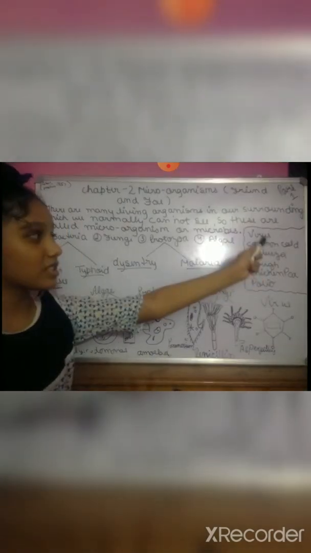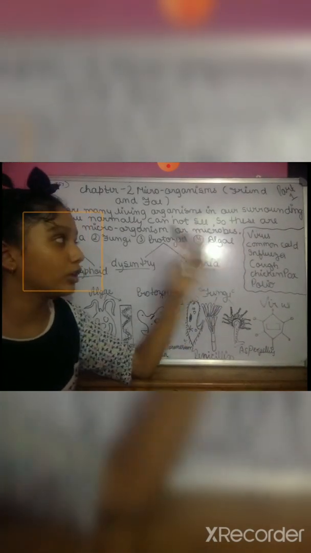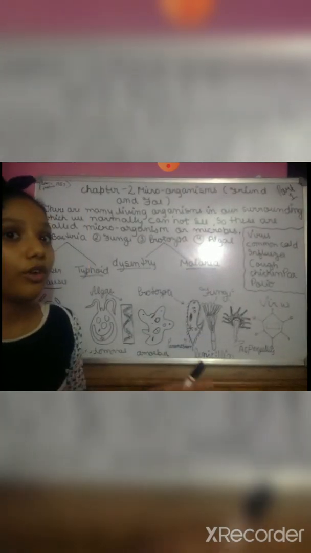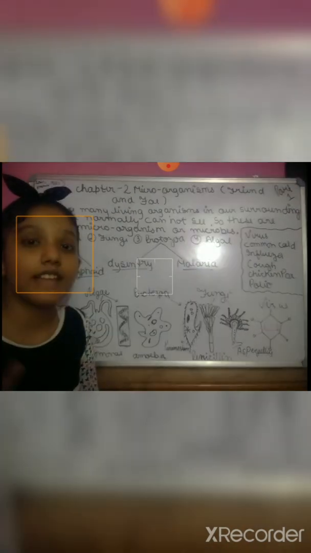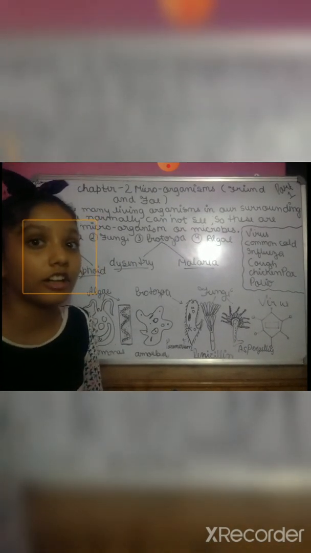Here I have shown that bacteria cause tuberculosis and typhoid. Protozoa cause dysentery and malaria. And last is the virus, which causes common cold, influenza or cough, and many serious diseases like chickenpox or polio are also caused by viruses.